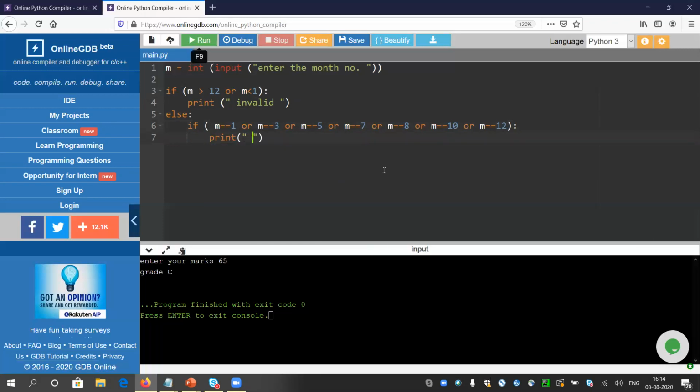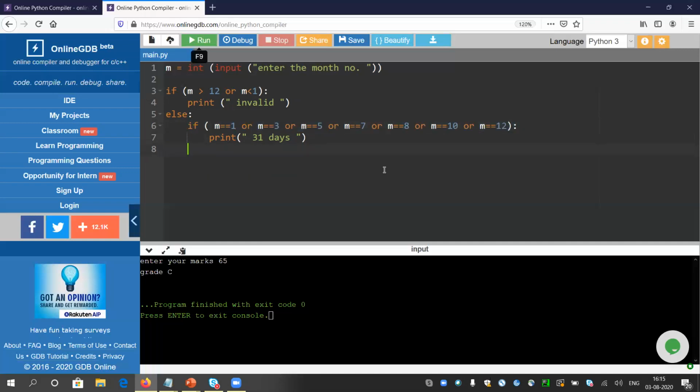So I will print 31 days. There is no meaning in writing the same condition, multiple conditions, again and again for the same output, 31 days. So I am combining everything. That is called compositing. So look, I have written everything here in this part.